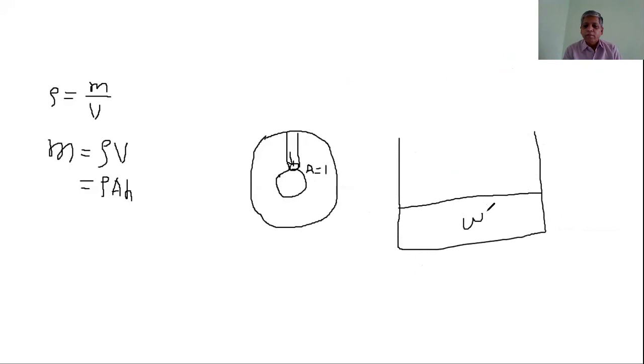This is water. And above the water, there will be oil. Both have different density. Oil has small density as compared to water. Therefore, oil floats over the water.